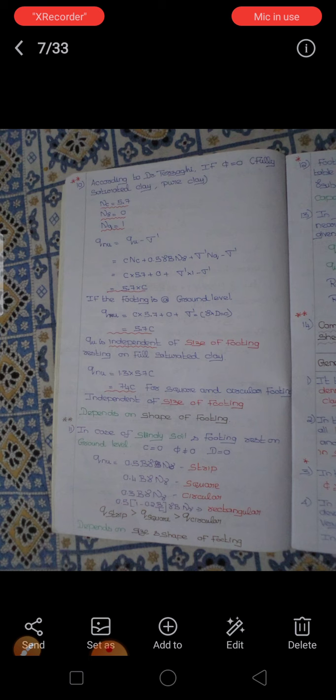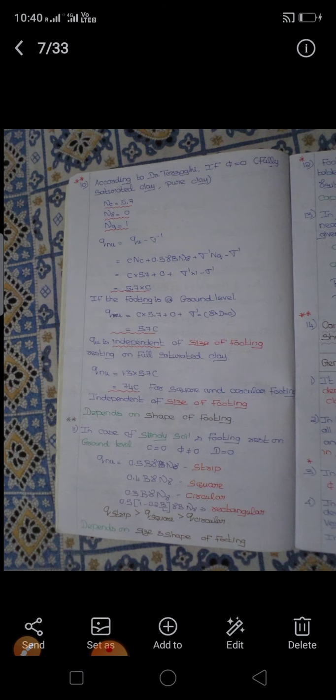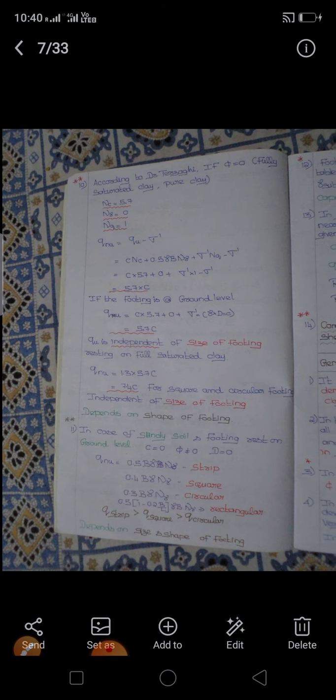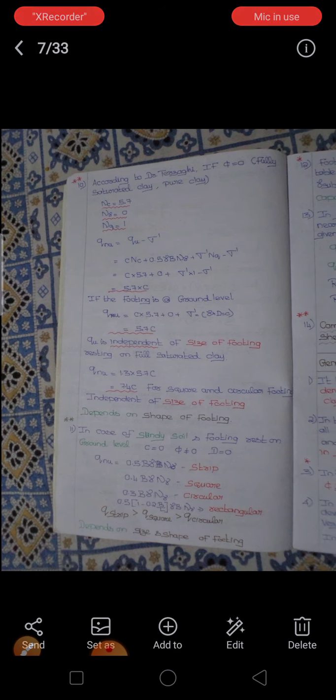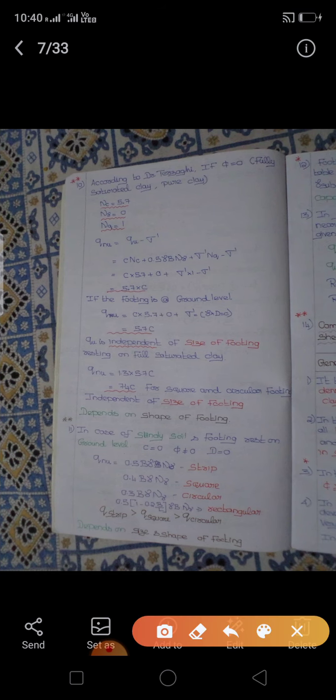Here the value of cN_c will be 0 in the case of sandy soil, and in the formula only the 0.5 B γ N_γ term will remain, and the formula will change for the different footings. We can easily see that this value will directly depend on the shape of the footing.